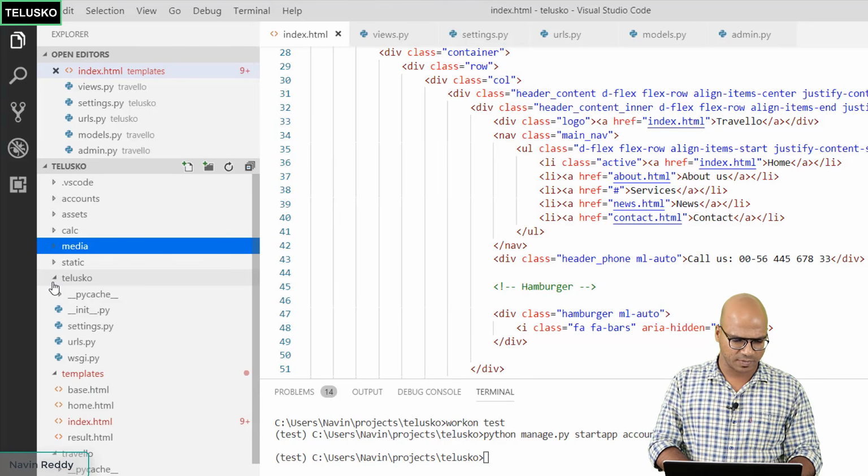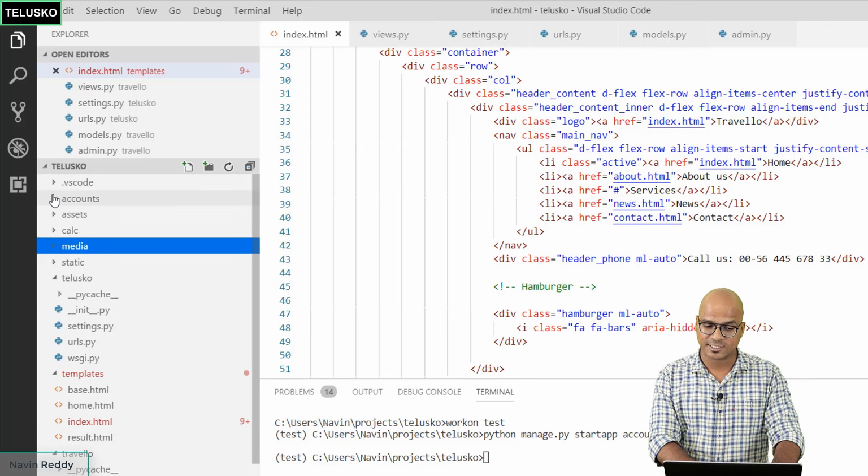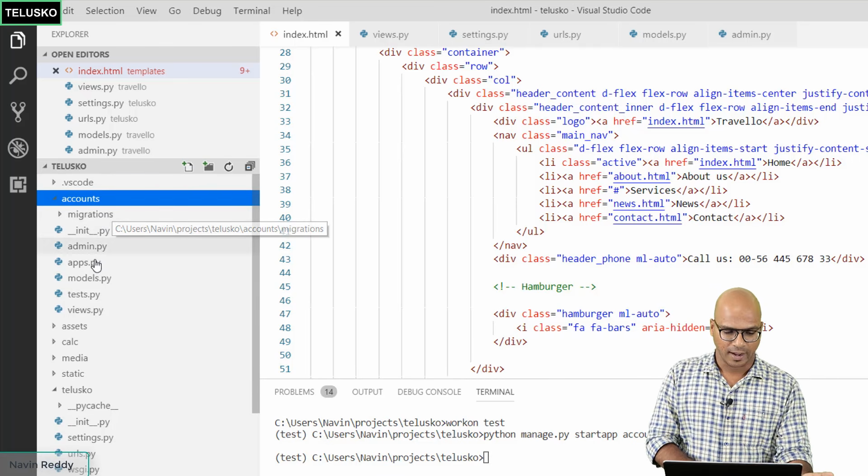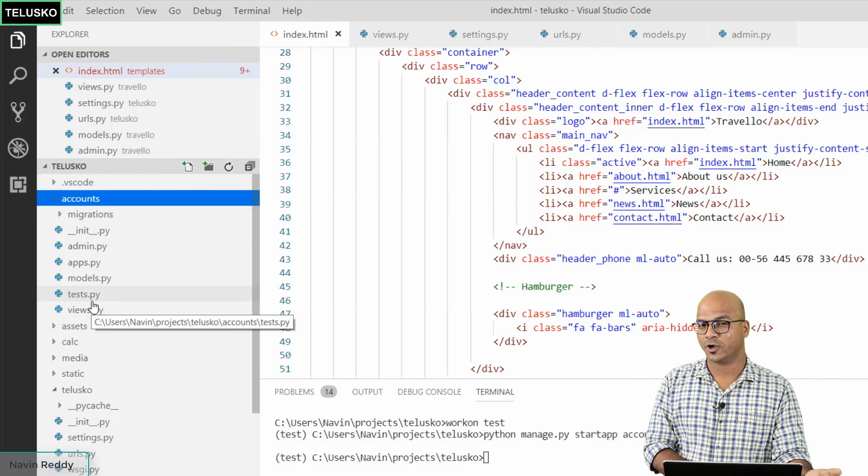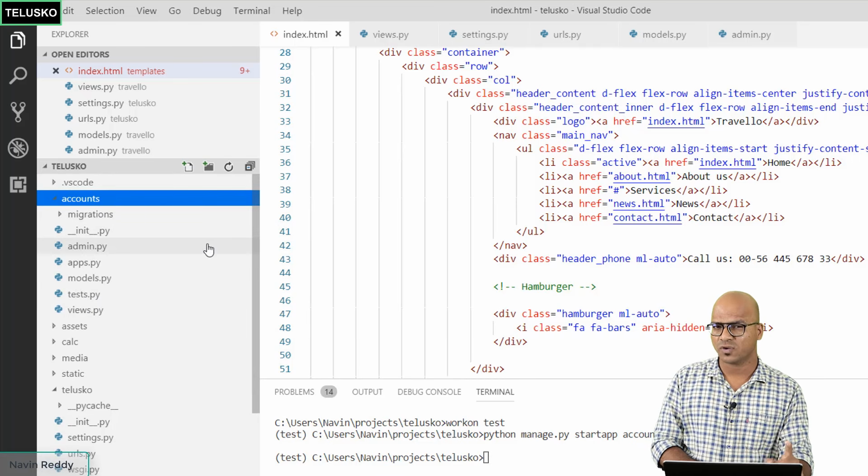We don't want to work with media anymore. Let's use Telusko. Templates is required. Okay, so you can see we got accounts here. And if I expand accounts, it's a new app now, and that's why you can see we don't have urls.py. So we also need that. First of all, let's create it.